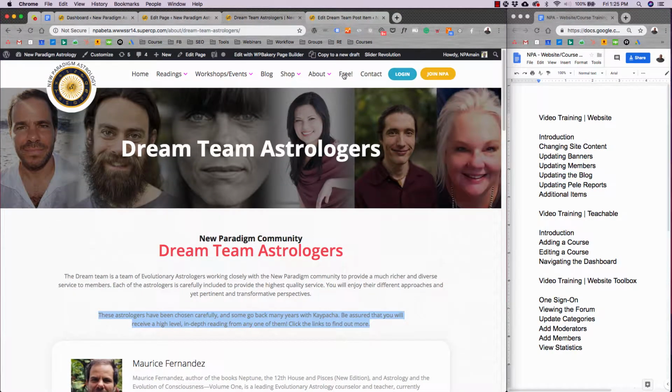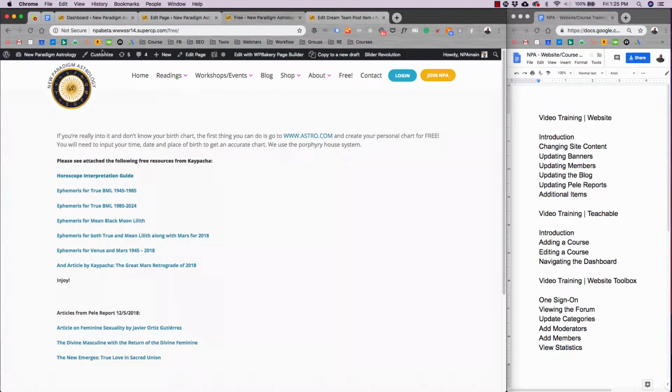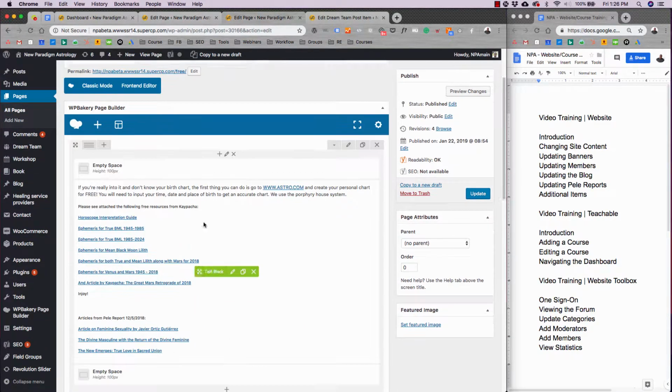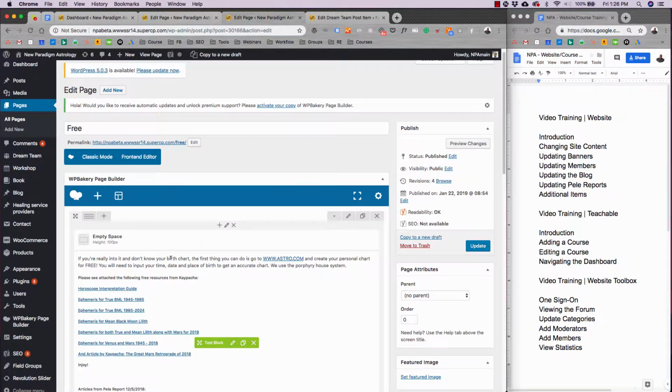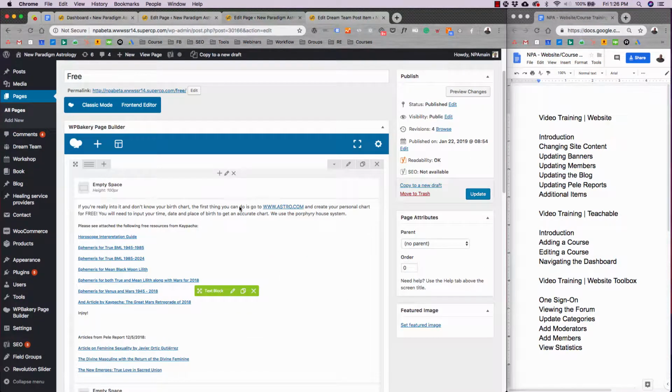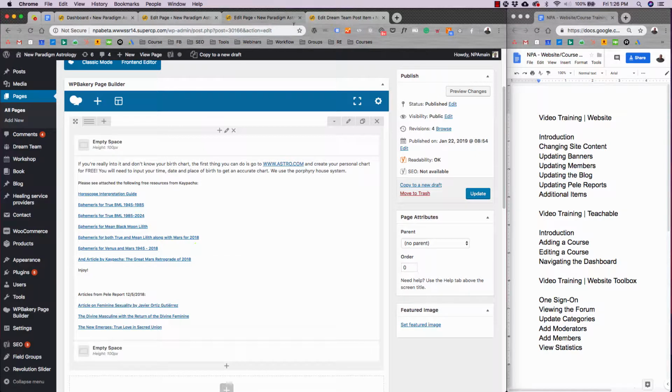So let's say we wanted to edit some other content. Let's go to free. All right, once that loads up, let's hit edit page. So once we do that, you can see that we have everything here with the front end editor, and you have Visual Composer here. So it's really easy to edit this content because it's all created in blocks.